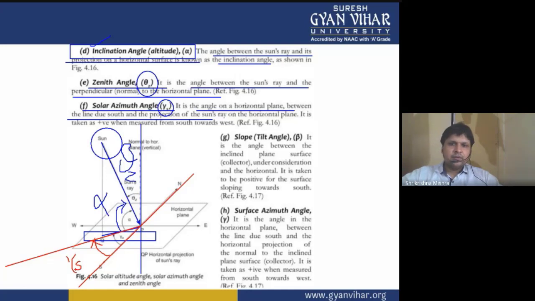All right. So all three angles I have shown in the same diagram. Inclination angle alpha is the angle made by the sun's rays with its projection on a horizontal surface.